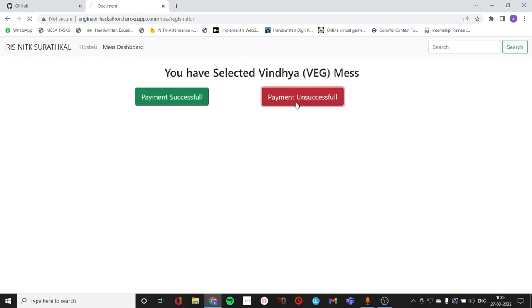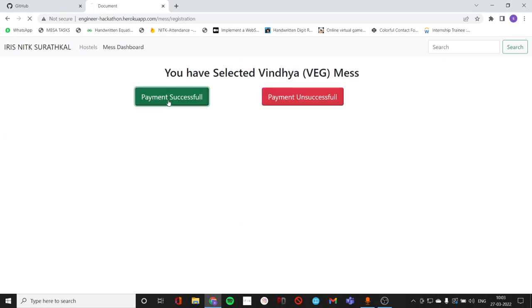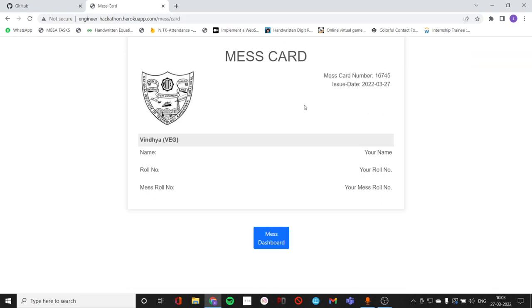If the payment becomes unsuccessful, it will redirect you back to the page, and we have to again select the mess and make the payment. If the payment is successful, in case of our mess card, the mess invoice will be generated. This is the invoice, and with the invoice we have the option of view mess card and the option of mess dashboard. I'll click on view mess card, and we can view our mess card.